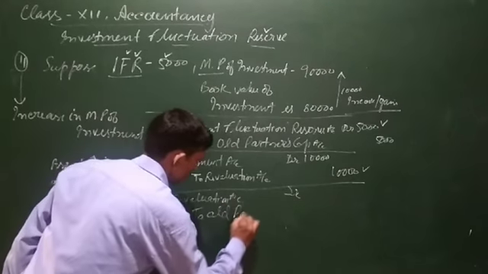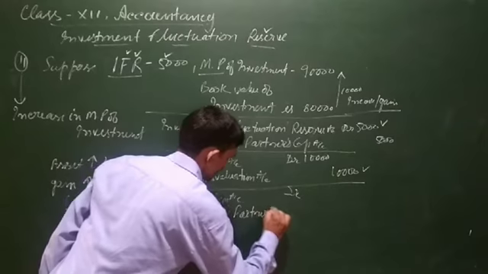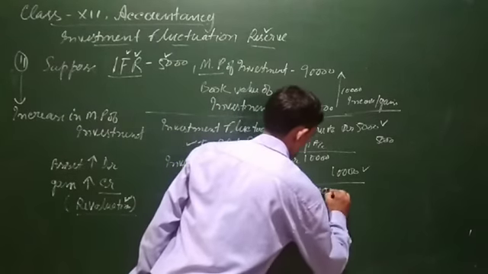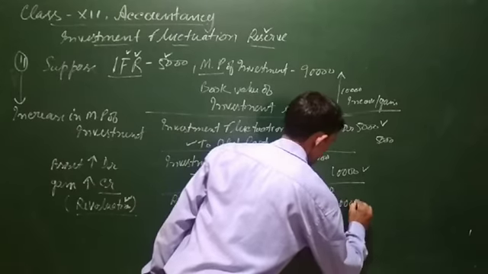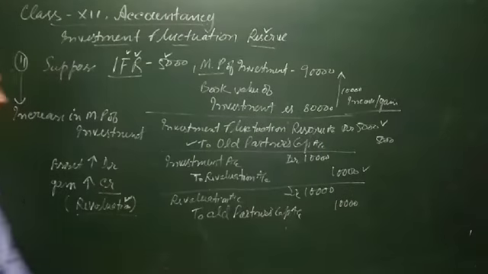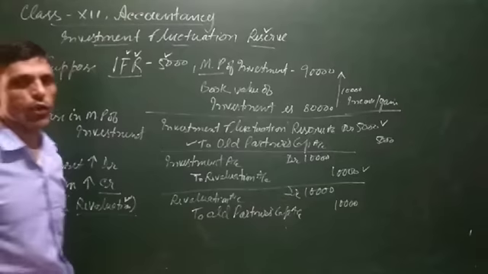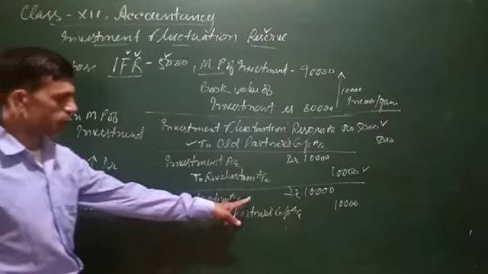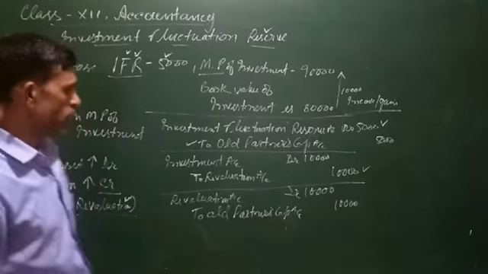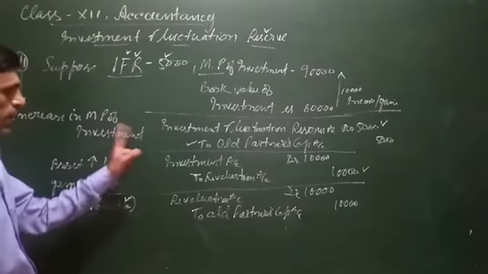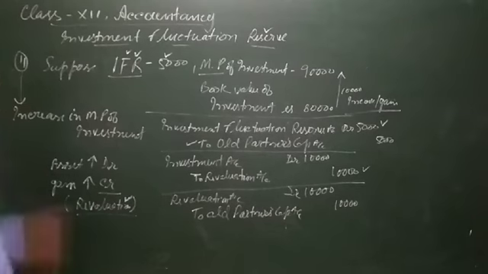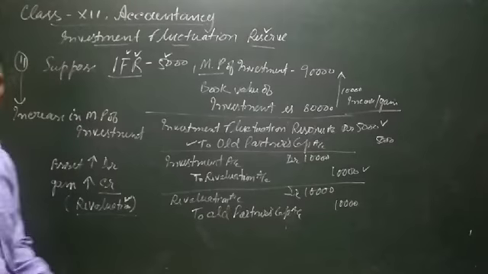Means the revaluation account balance will be transferred to the old partners' capital account, 10,000. The balance of the revaluation account will be transferred to the old partners in the old profit sharing ratio. So the 10,000 profit or gain at the time of revaluation of the asset at the time of admission of a partner will be transferred to the old partners' capital account. This is the scenario when there is an increase in the value of investment.